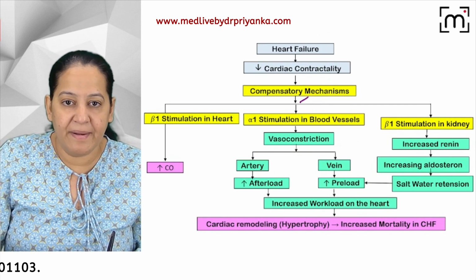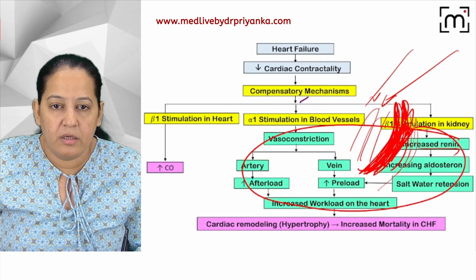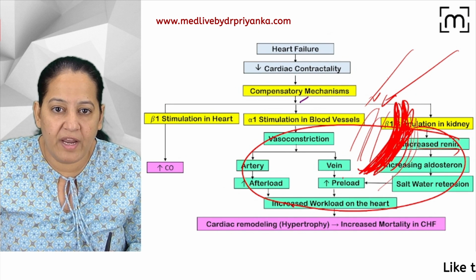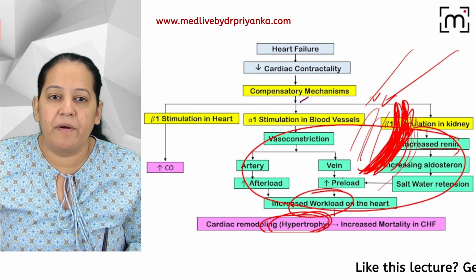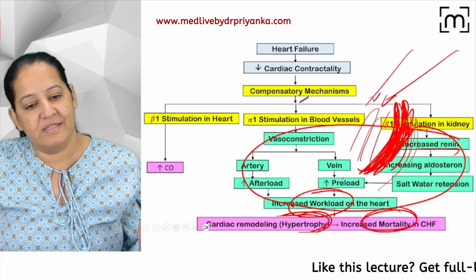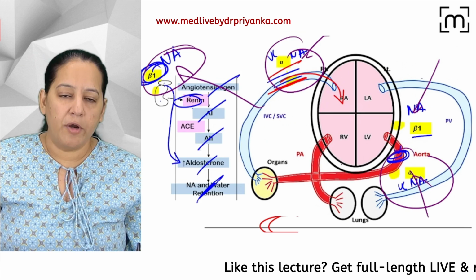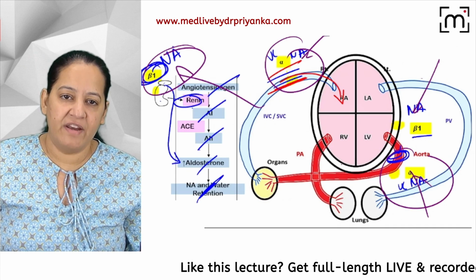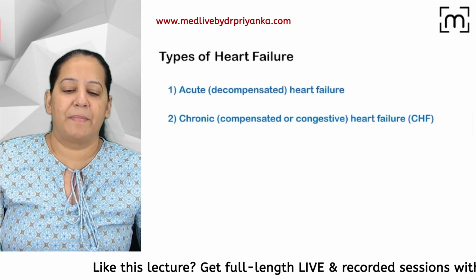So you can see, ultimately, these ones I have marked with a blue color, you can see both of these are leading to increased workload over the heart. And ultimately, it is leading to hypertrophy and mortality in CHF. How many of you got it? People, kindly respond. You want me to continue? Anyone have any confusion? Can we proceed? So that is the thing which is happening here.